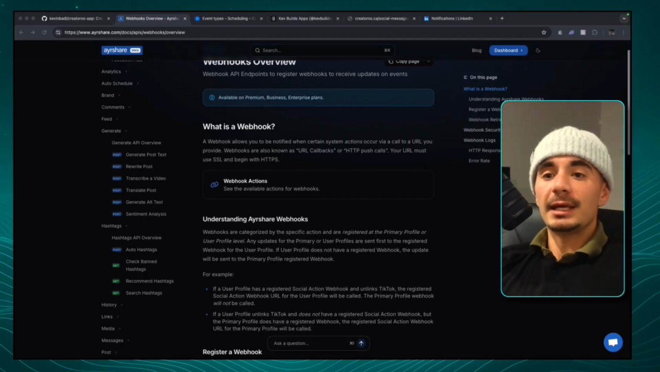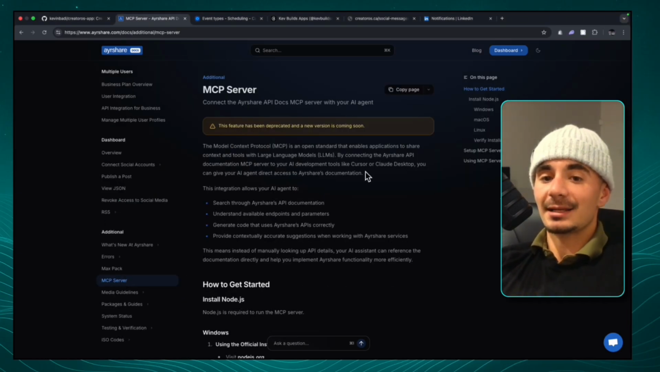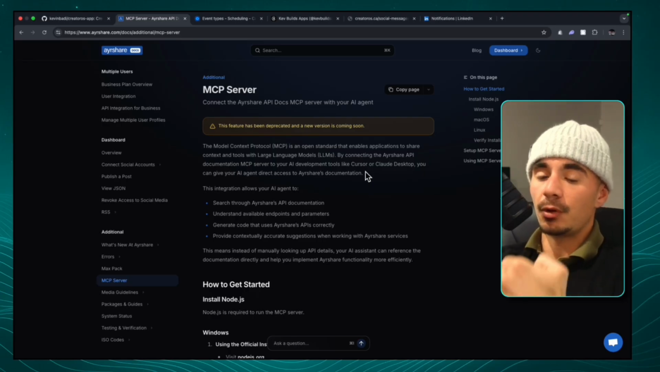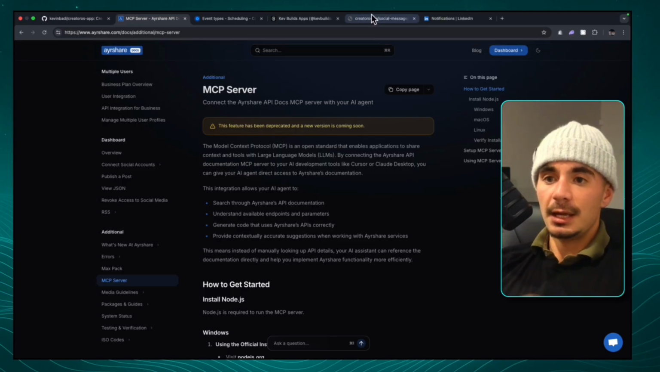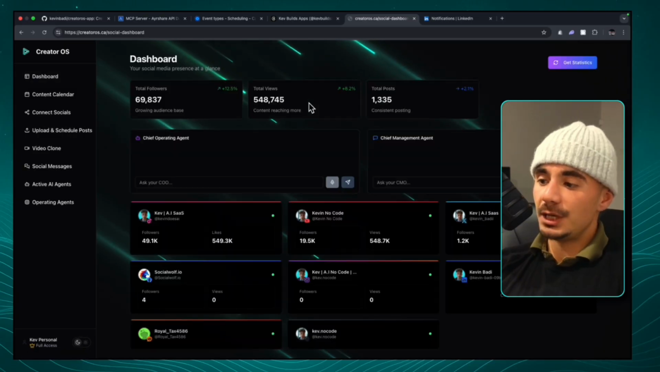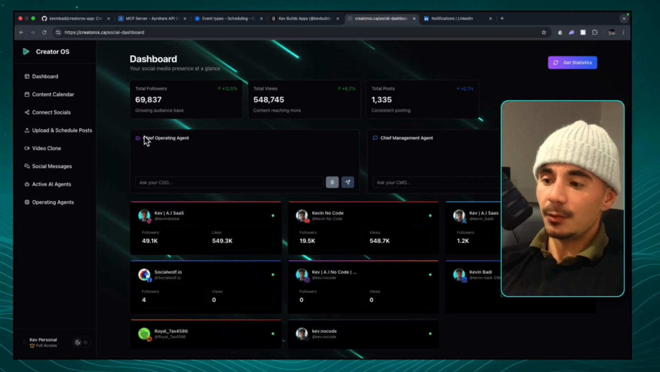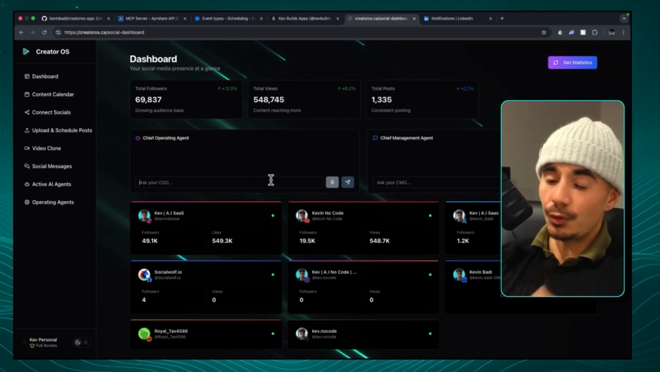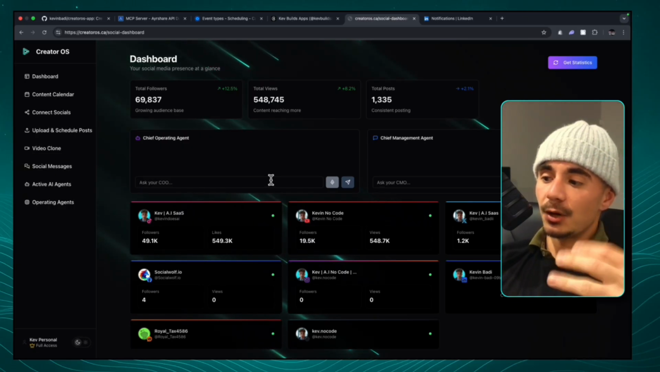But if you give an AI agent the MCP server to Airshare, it essentially gives it access to every single tool at once, and you can converse with this agent through a normal chat. And so I want to show you what we're working on in real time with this. So if we head over to Creator OS on the dashboard and we head over to the chief operating agent, this agent is an MCP server, meaning we can literally send in content and just say upload it. Or another agent can send content to this agent and say upload it, and we don't have to do anything.